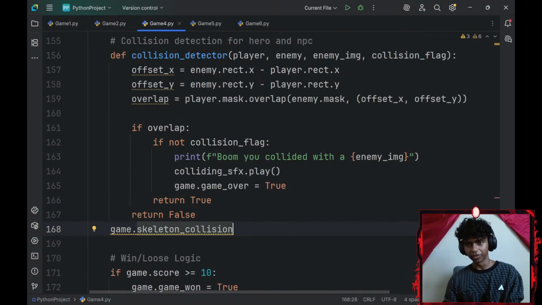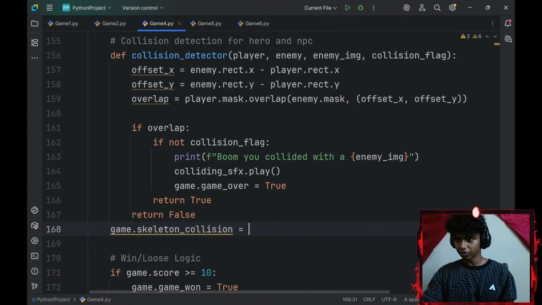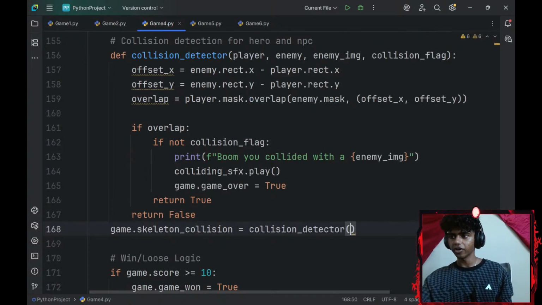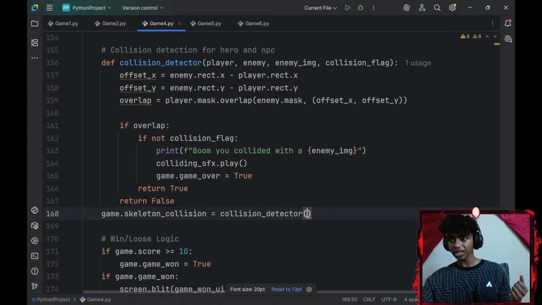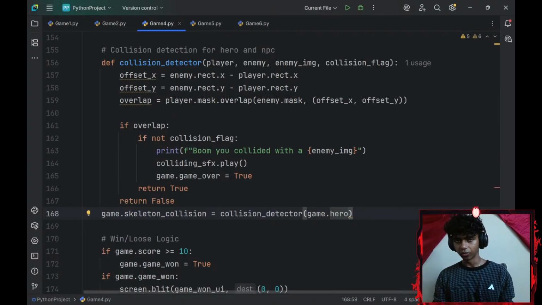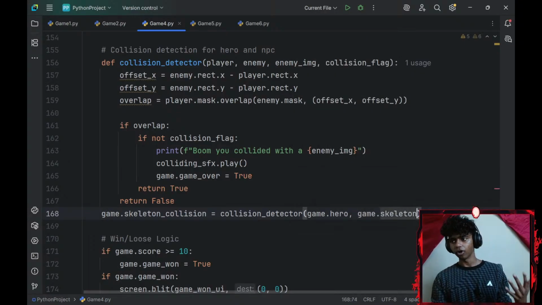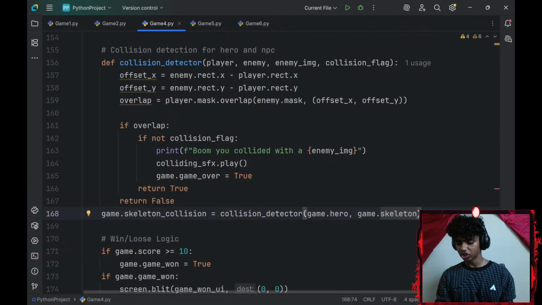The instance variable is basically a boolean variable, which is my collision flag. I'll set that equal to invoke my collision detector function, maybe zoom out a bit, and then fill in the parameters. My player is going to be my game.hero, which is my hero. Enemy is going to be my game.skeleton, my game object dot my skeleton object.